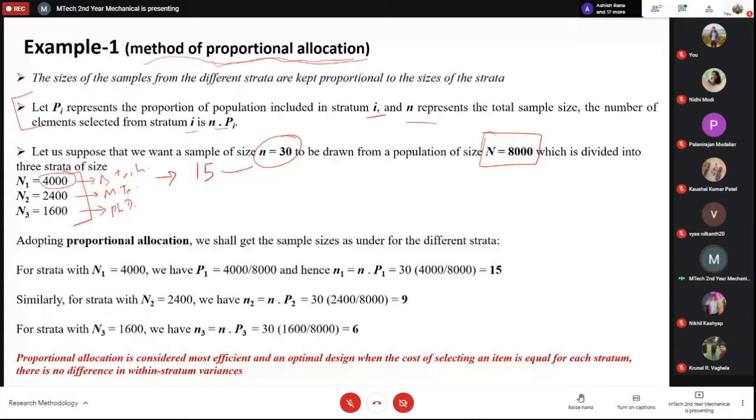Then 2,400. If you take a proportional study, then you will find there should be 9 MTech, and there should be 6 PhDs. If you add all of them, there will be 30, and this 30 represents the sample of this 8,000 population. I think this is clear. Is it clear?